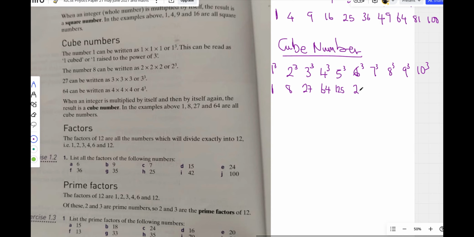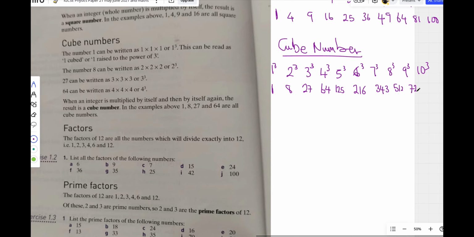That's 6 times 6 times 6. 7 to the power 3, you get 343. That's 7 times 7 times 7 in 3 places. 8 to the power 3, we get 512. That's 8 times 8 times another 8. 9 to the power 3, you get 729.